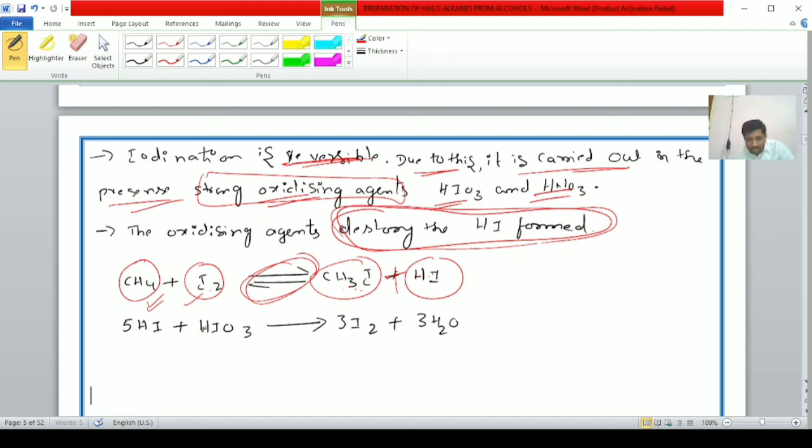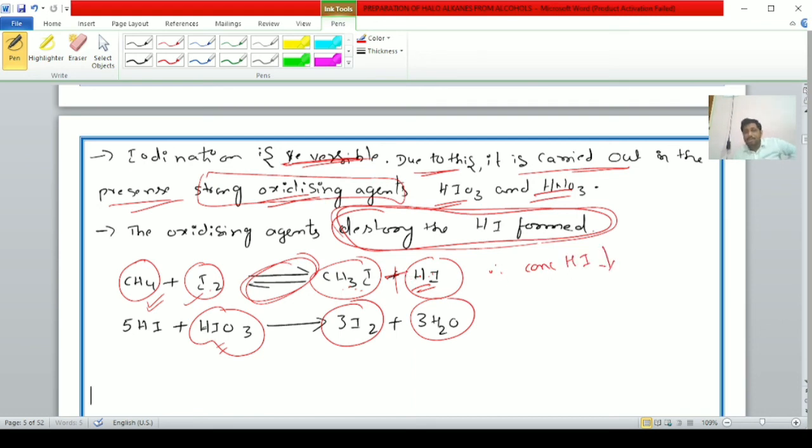To avoid this, to this reaction mixture we add some amount of a strong oxidizing agent like HIO3. The formed HI, hydrogen iodide, reacts with HIO3 and forms iodine plus water. Therefore, as the concentration of hydrogen iodide decreases, what happens?